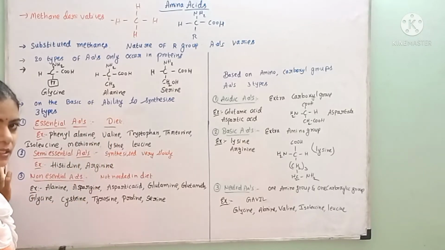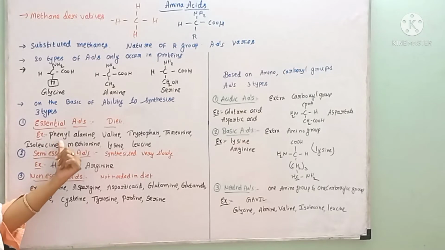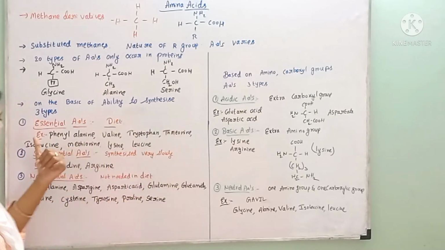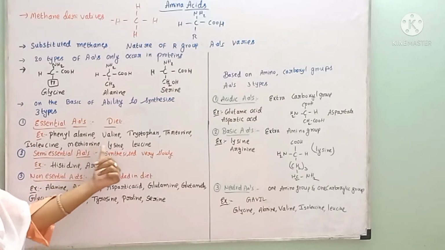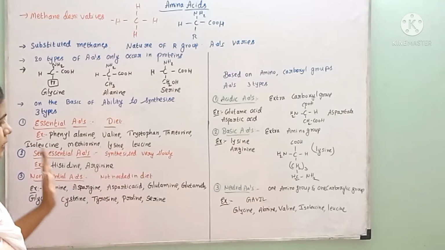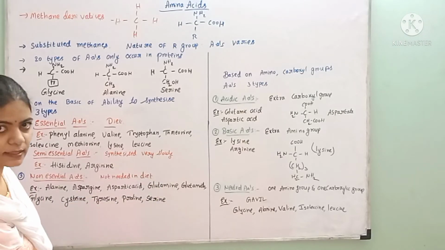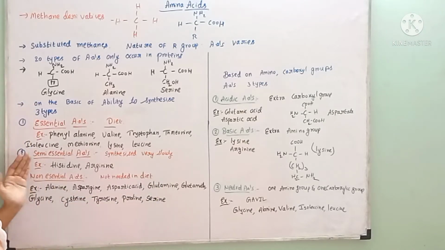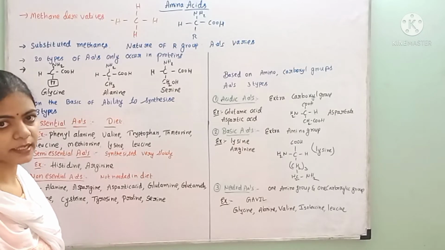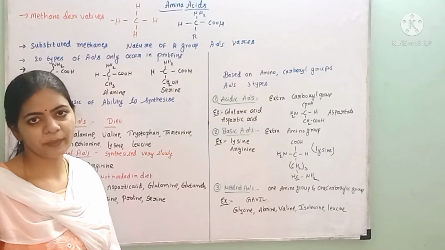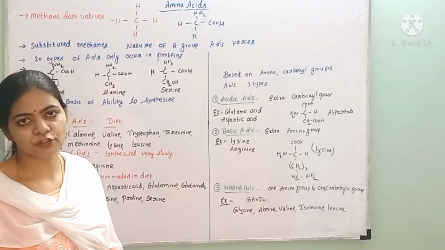Examples of these essential amino acids are phenylalanine, valine, tryptophan, threonine, isoleucine, methionine, lysine and leucine. These 8 are called essential amino acids. And there are 2 amino acids which are synthesized very slowly by our body during certain stages of life.